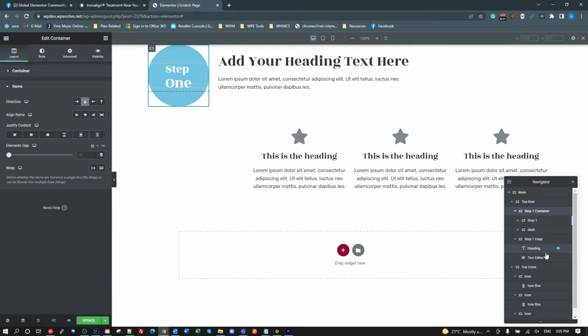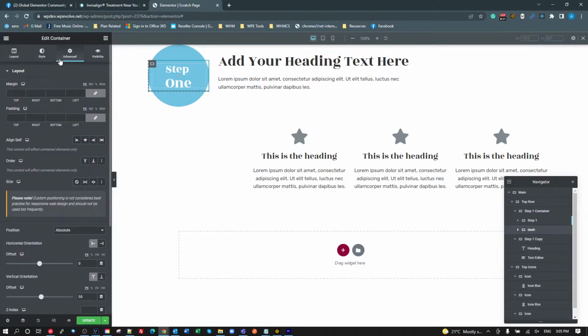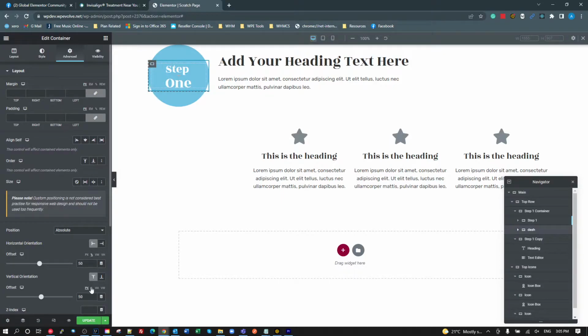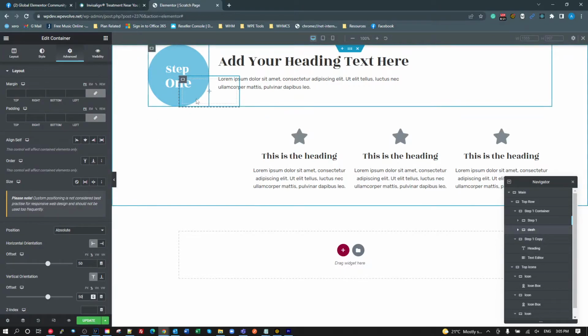Let's go back to the dash and just say we want that to be 50% from the top and 50% from the left. So this UI is just not updating as I type. So there it is there.